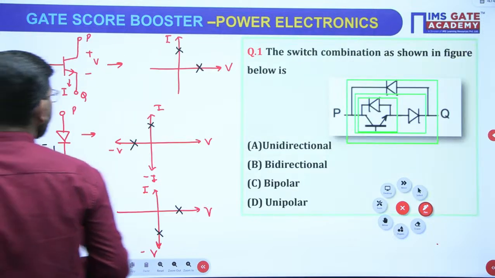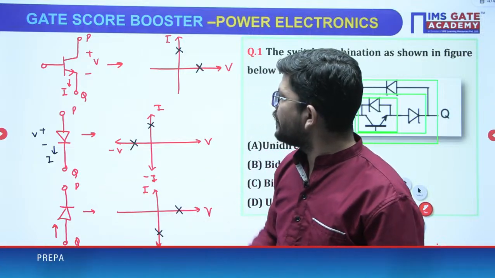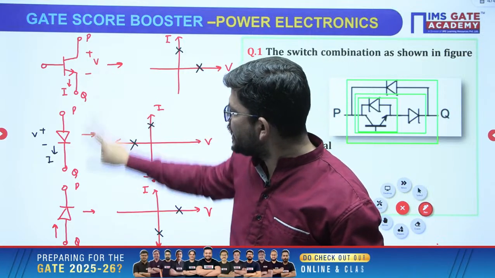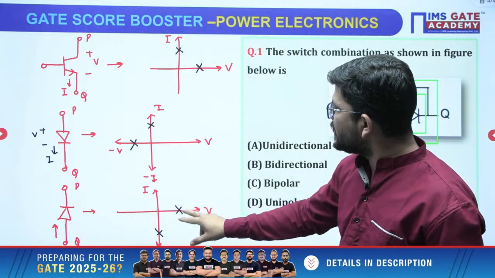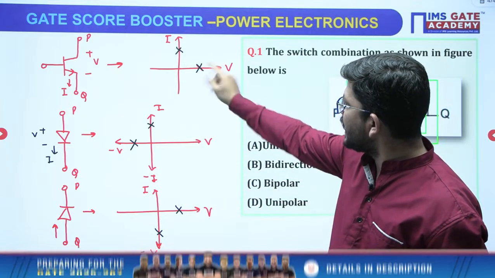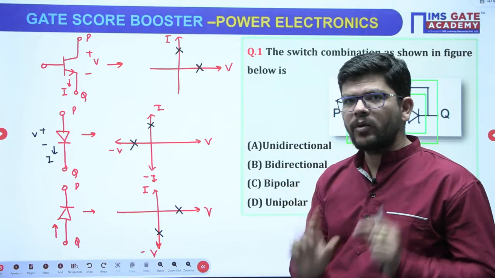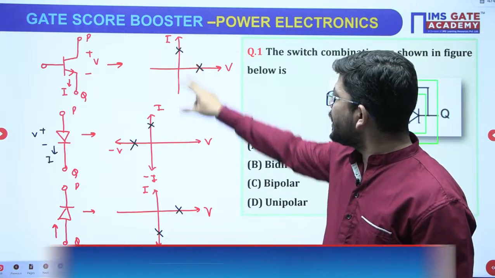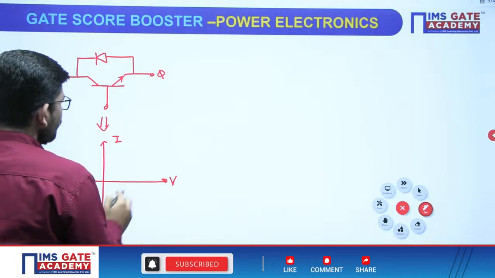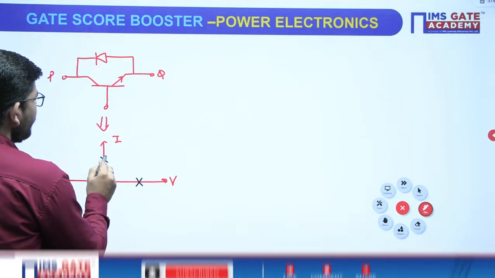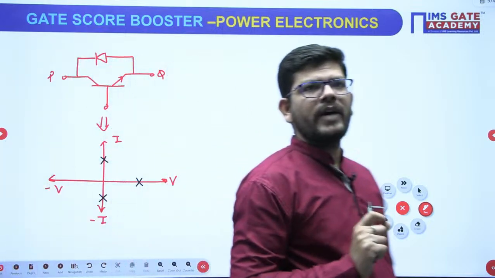Now have a look. Right now we have this and this in parallel. You have to focus on the BJT and this diode. These are their switch realizations. Now from here you have to pick the same voltage. What is the same voltage? It is carrying positive voltage, and it is also carrying positive voltage. So the common voltage will be positive voltage. Current we have to take both, positive and negative. So positive voltage and both types of current. So we have realized this much part of the switch.